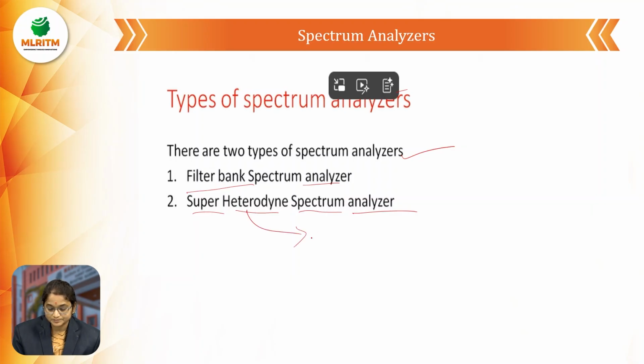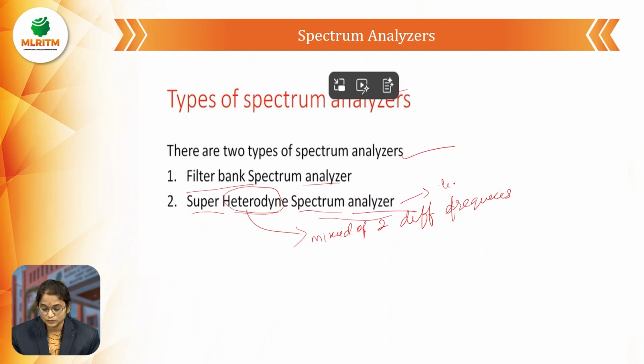Heterodyning is nothing but the mixing of two different frequencies. The spectrum analyzer is used to display the signal. A bank of filters is the filter bank spectrum analyzer. So we'll see what the filter bank spectrum analyzer and the superheterodyne spectrum analyzer are.